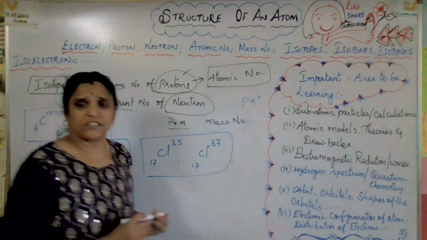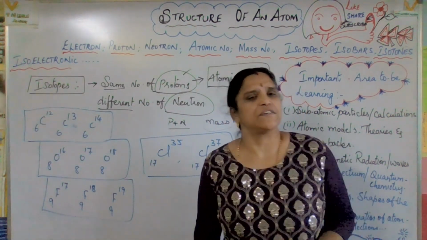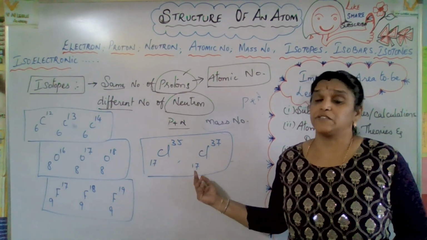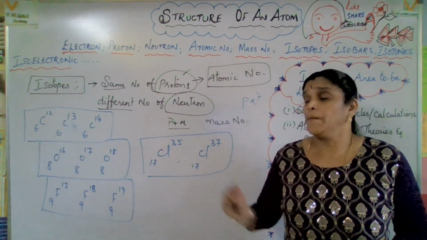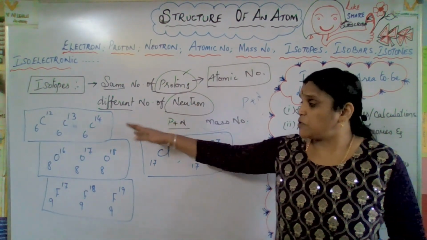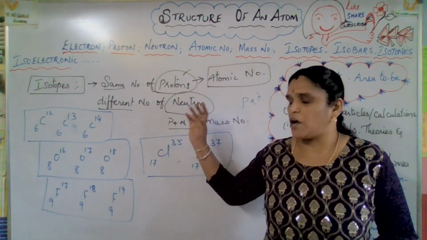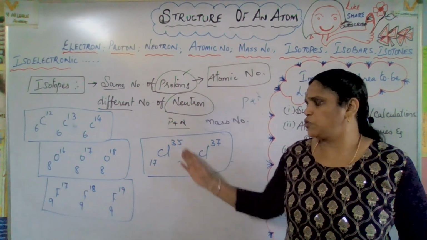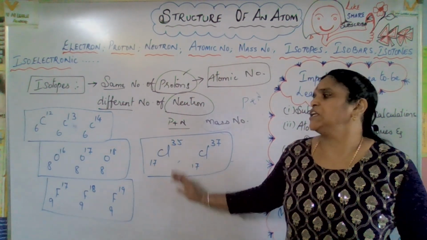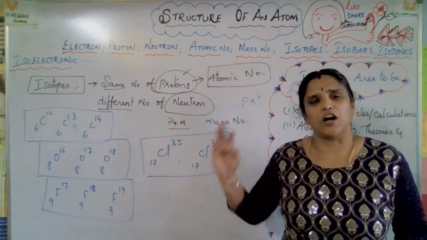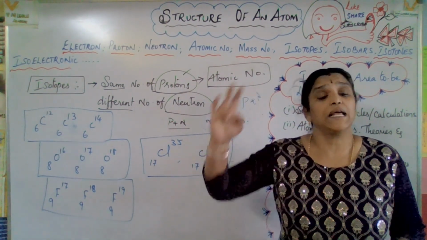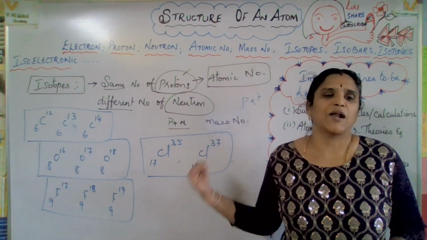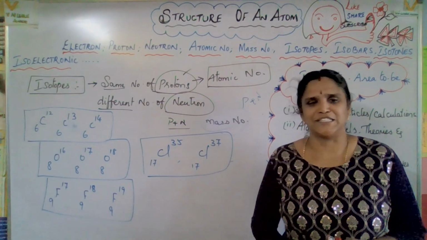Hydrogen isotopes are famous, protium, deuterium, tritium, but you have to know some other examples too, because these are all isotopes, easy to identify from the atomic number and mass number. Just find out, from the mass number and atomic number, how many protons there are.